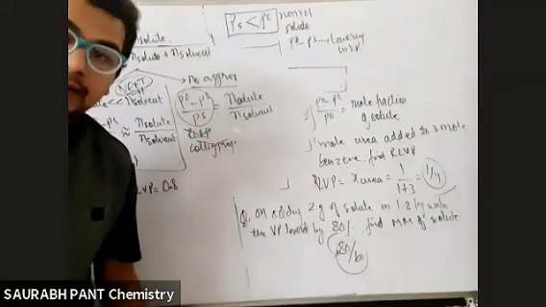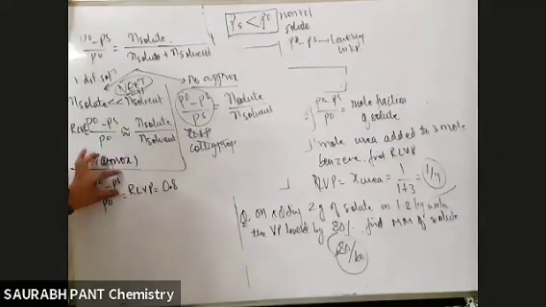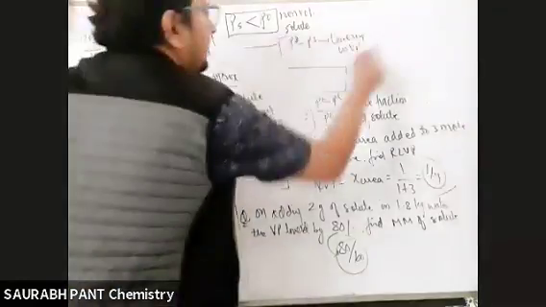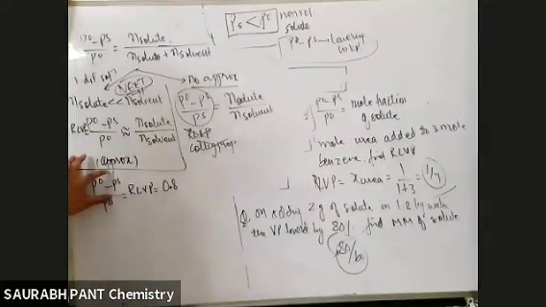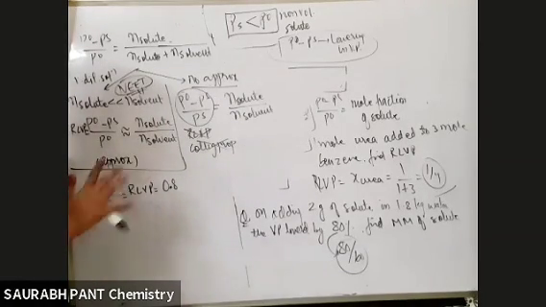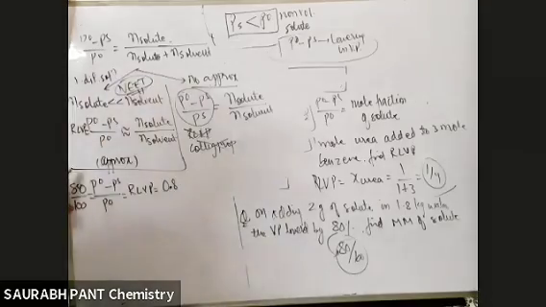That means P naught minus PS is lowered. How much lowered? Initially P naught was there, now it is PS. So how much became less? Lowered. So (P naught minus PS) by P naught, P naught means initial. So that means 80 per 100. If they are giving 80% lower, that means if the initial is 100, then 80 lowered.